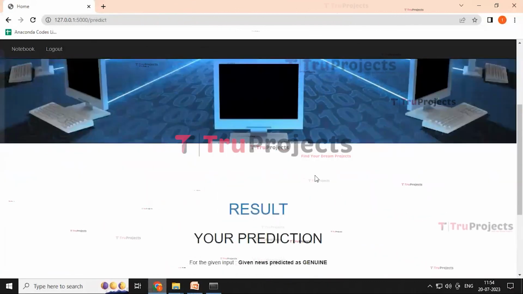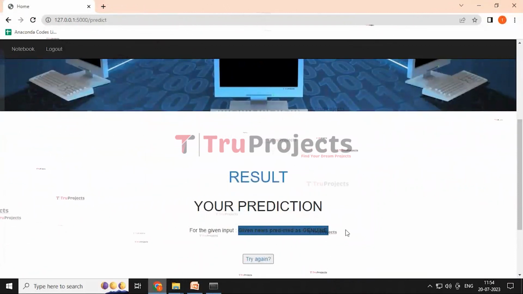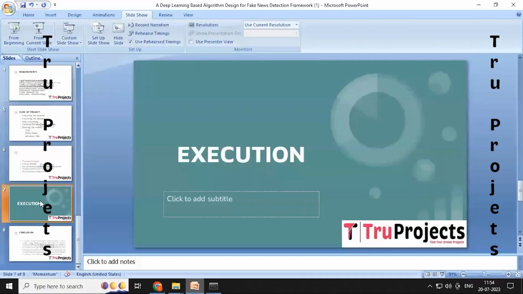After that it redirected to the result page, giving the news as predicted genuine. In this way we can detect fake news or genuine news by using deep learning algorithms.